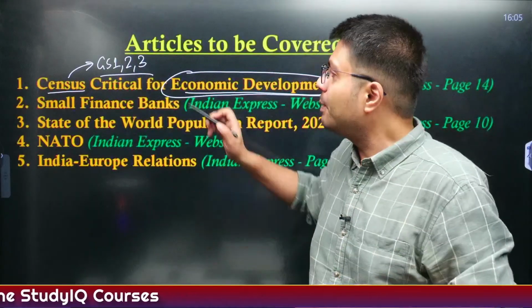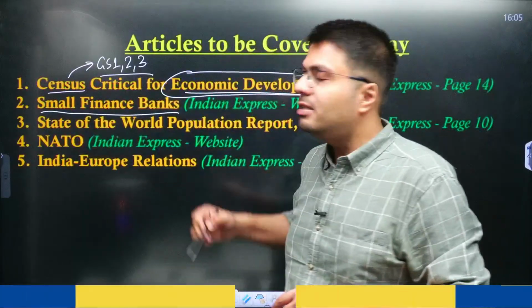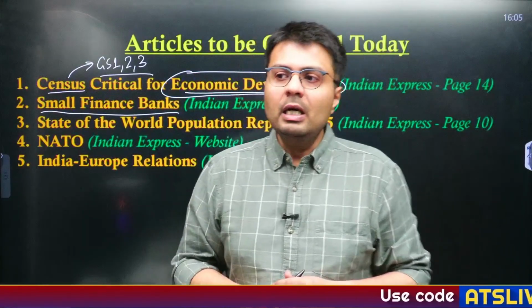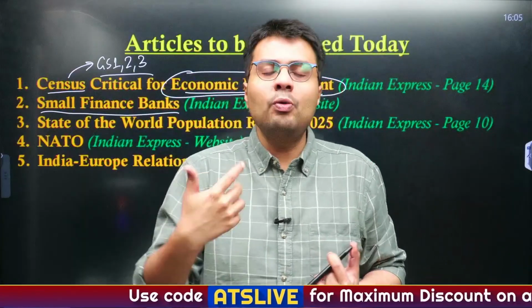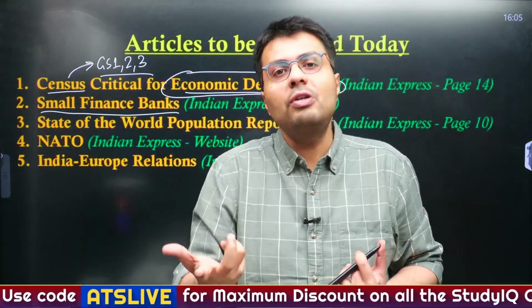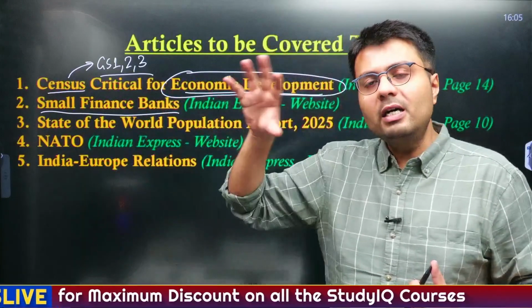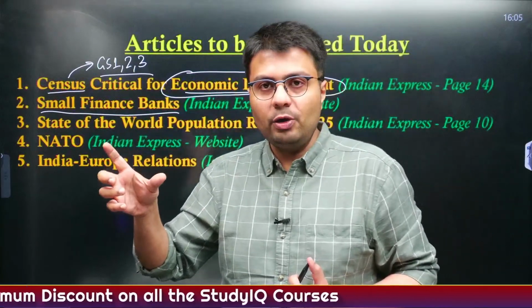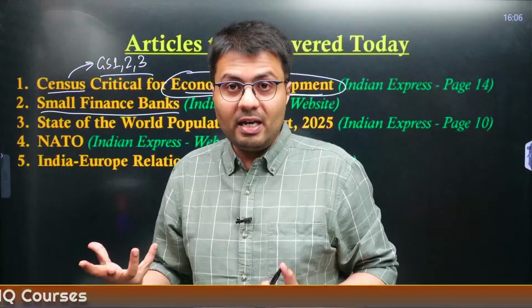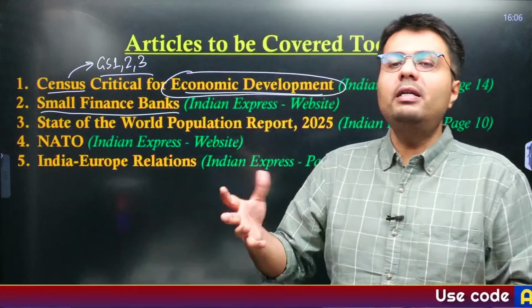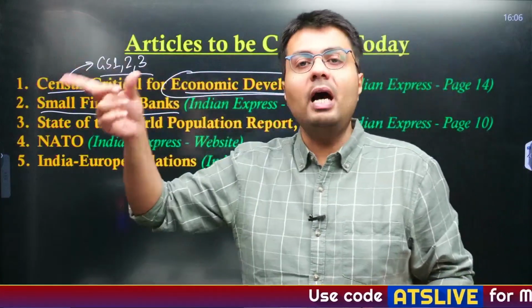In the second article, we'll understand what are small finance banks. Now you understand in India there is a concept of differential banks like payment banks, wholesale banks, small finance banks, regional rural banks. So what kind of work does a small finance bank do? How are they different from universal banks like SBI, like ICICI, and what are the regulatory burdens on these banks from the RBI side?